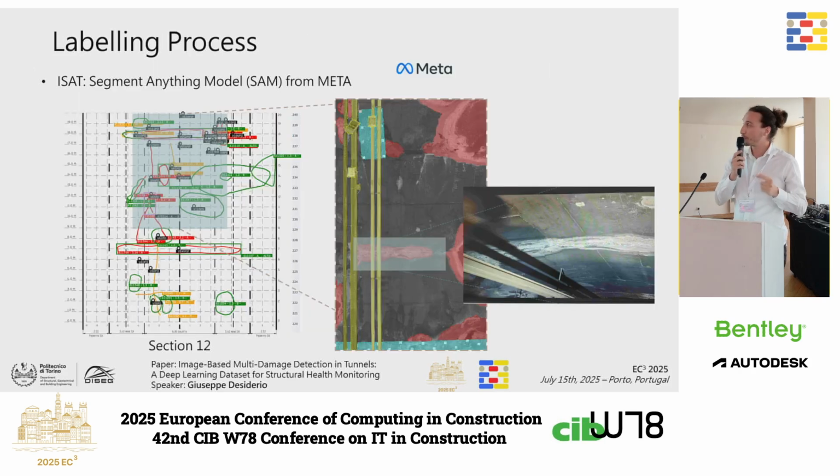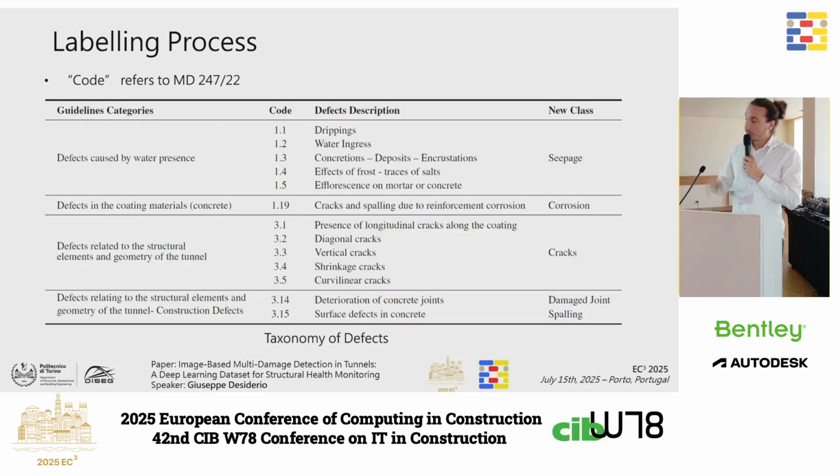To annotate the image, we use ESTAT software, which is a semi-automatic segmentation tool based on SAM, Segment Anything from Meta. So we use the patch, the report, and the image to correctly identify the position of the defects inside the image and annotate the defects at pixel level. In the end, we come up with 5 classes.